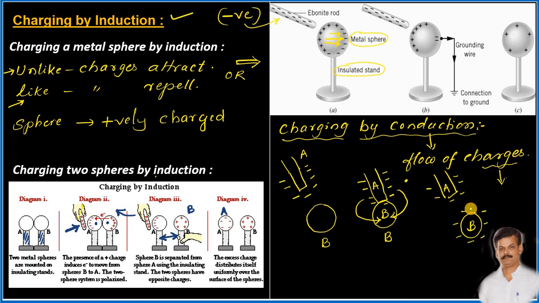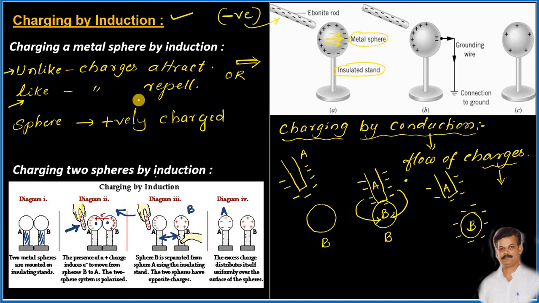Observe this method. Here the type of charge on the second body will be the same as that of the charge on the first body. So this method is called charging by the method of conduction. Hope you got this and don't have any doubts regarding this.